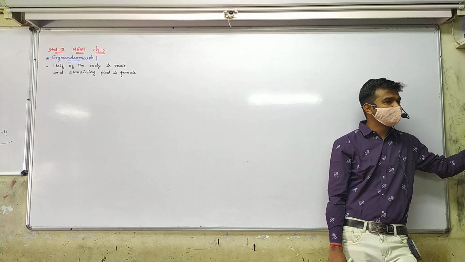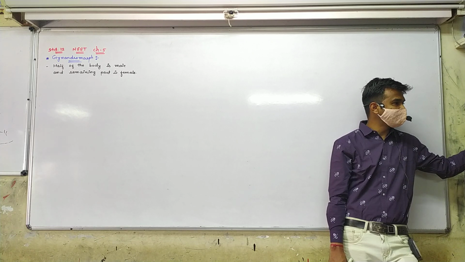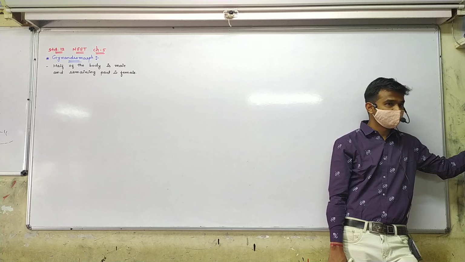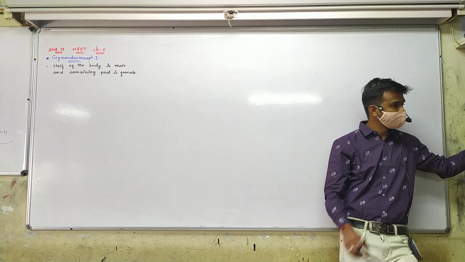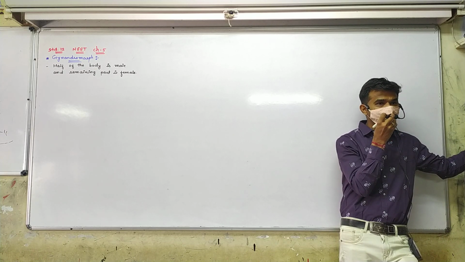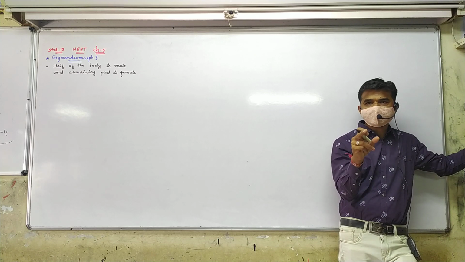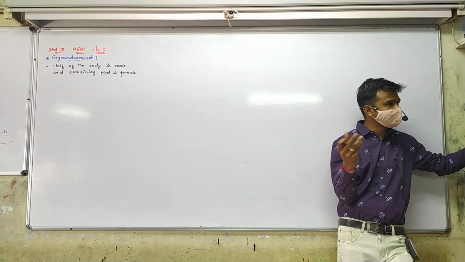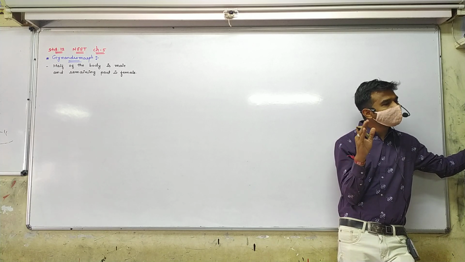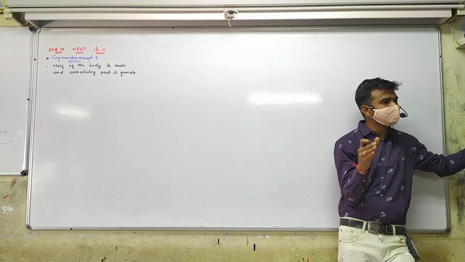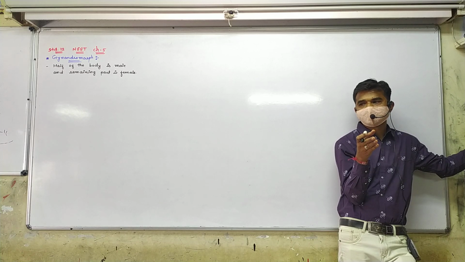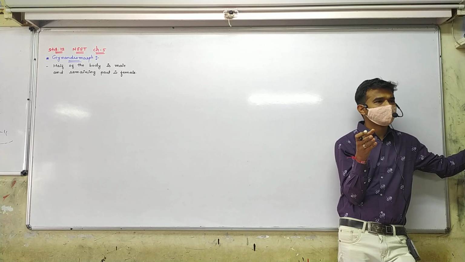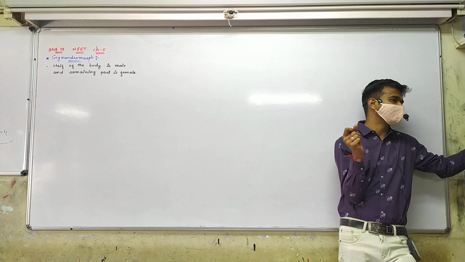You know monozygotic twins. Monozygotic twins means identical twins. At the time of ovum formation, meiosis happens. But think about an abnormal condition, in which the ovum is not meiotically divided.